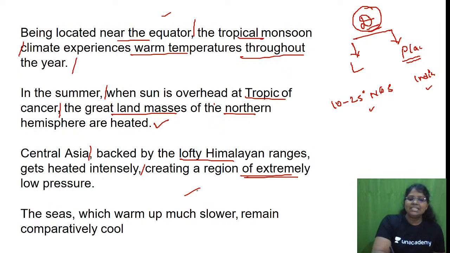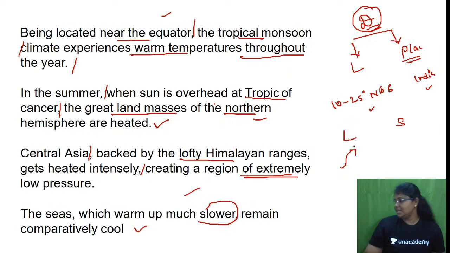Fine. The seas, which warm up much slower, remain comparatively cool. I have asked you one question, isn't it? With respect to land and sea, which gets heated or cooled first? Please answer me.